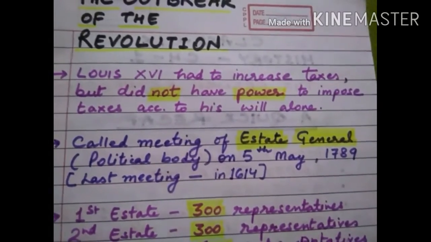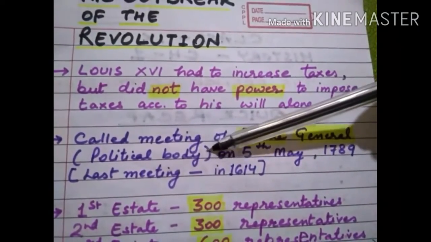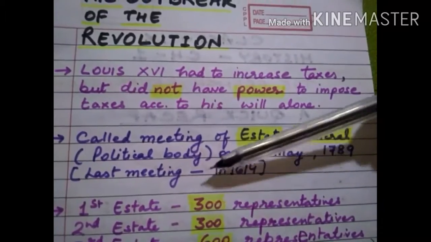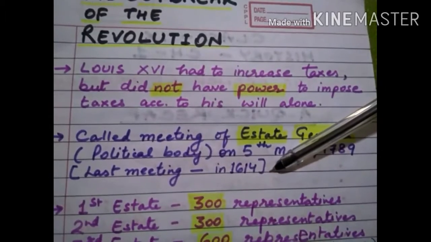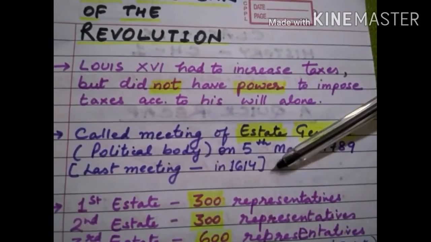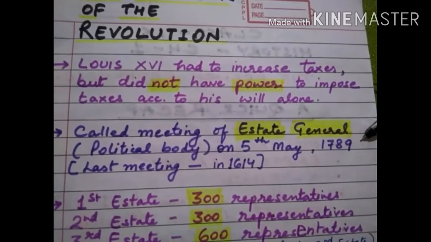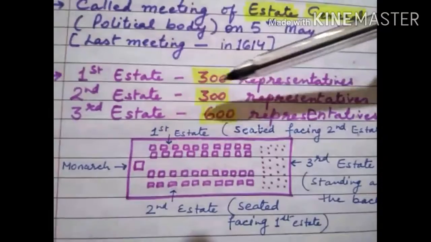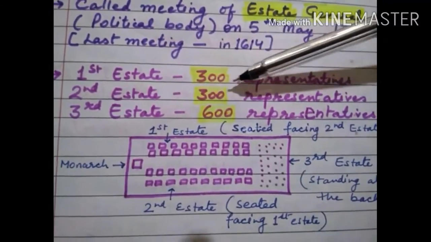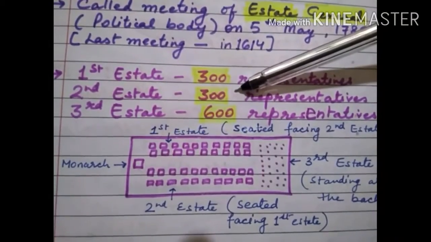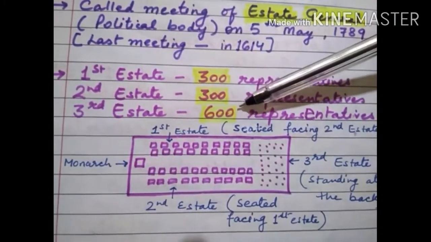So he called the meeting of Estate General. Estate General was the political body in which the three estates have to send their representative for the approval of the proposal of taxes. Last time this meeting was called in 1614, but now Louis XVI called this meeting on 5th May 1789. For the meeting, first estate sent their 300 representatives, second estate also sent their 300 representatives, and third estate sent their 600 representatives.